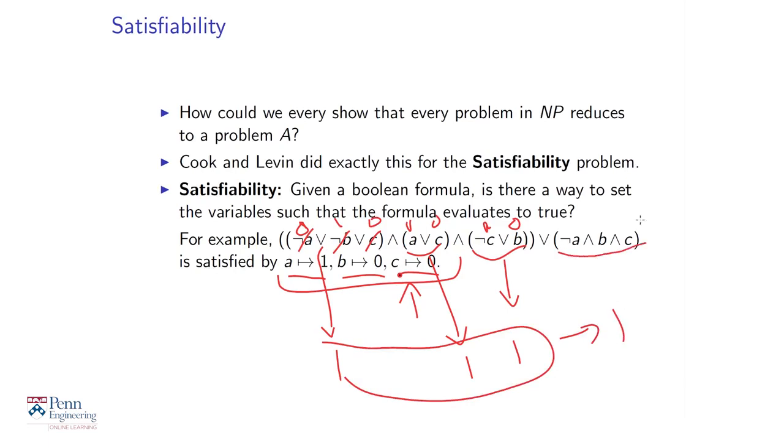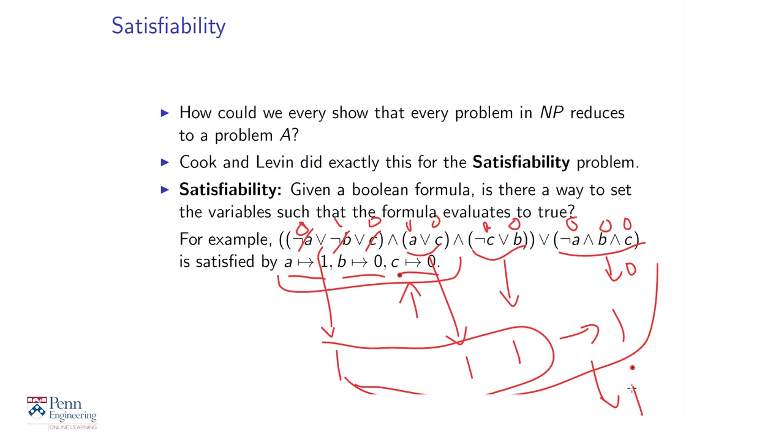And finally you have this part here, which is 0, 0, 0, so this part is 0. So this whole first part is giving us the value 1, and the second part is giving us the value 0. We're taking an OR of those two things, and overall that has value 1. So everything together has value 1. So this is indeed a satisfying assignment to this formula.